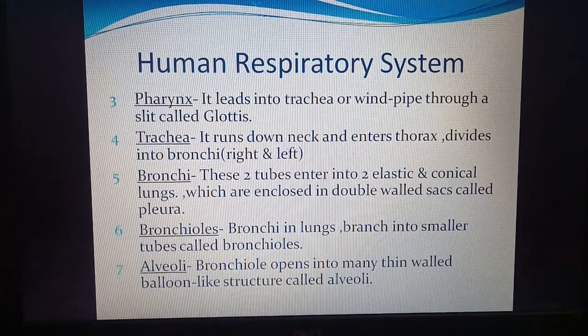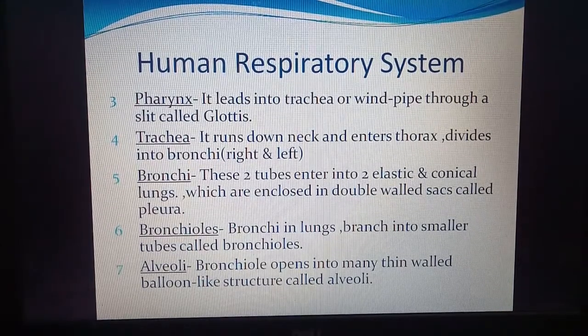The trachea runs down the neck and enters the thorax, and it divides into two branches or bronchi, the right and the left bronchi. The bronchi are two tubes, and they enter into two elastic and conical structures called lungs, which are enclosed in a double-walled sac called the pleura or pleural membrane. It protects the lungs.